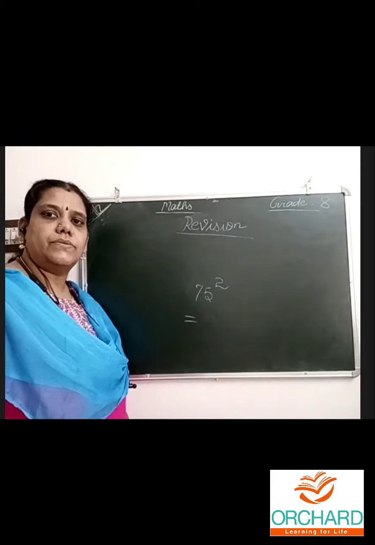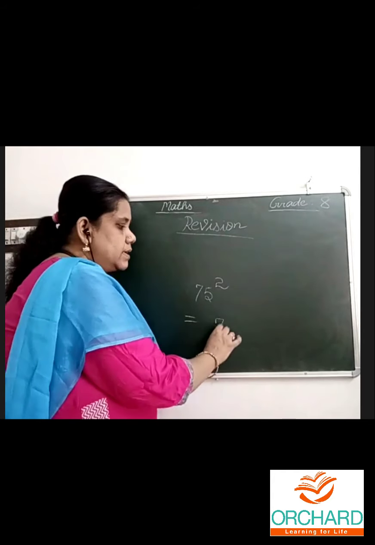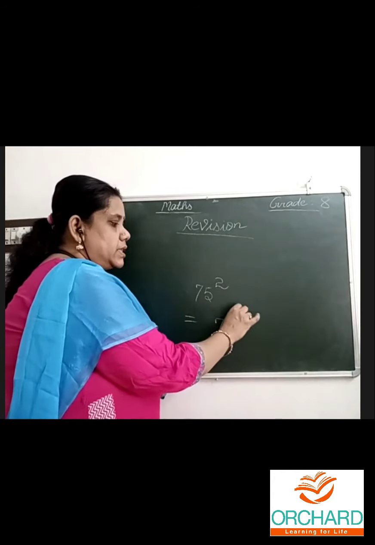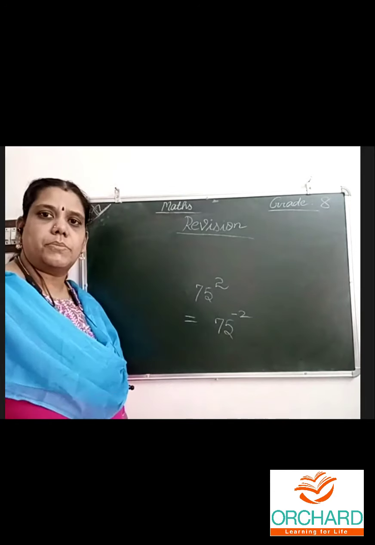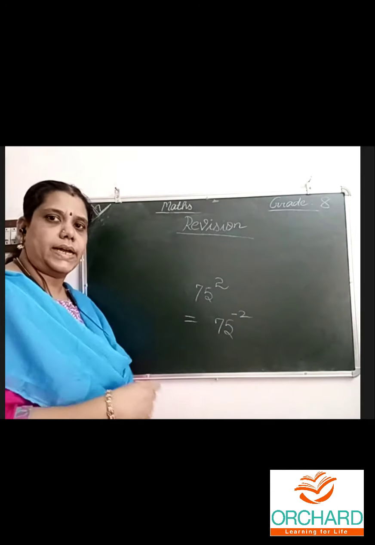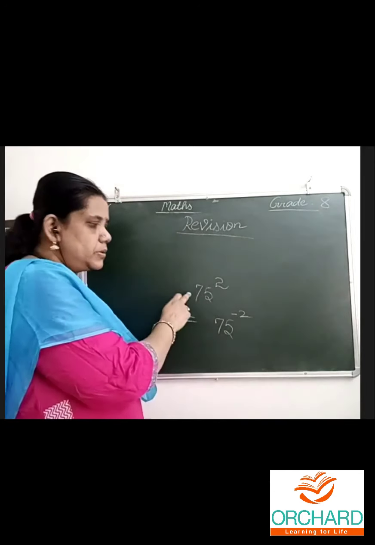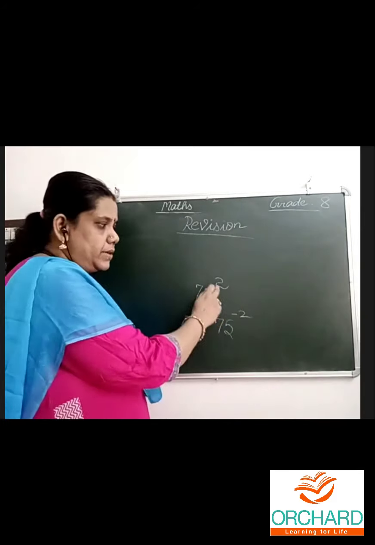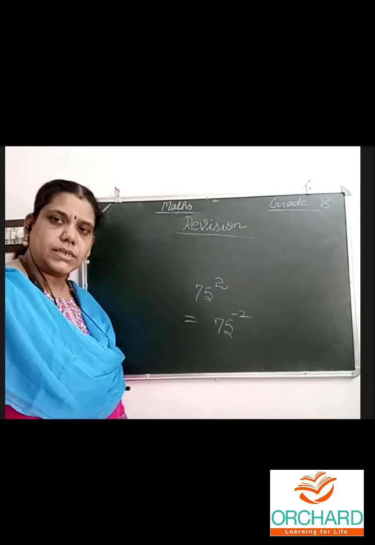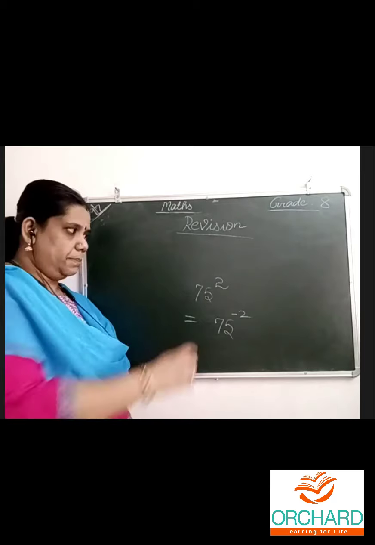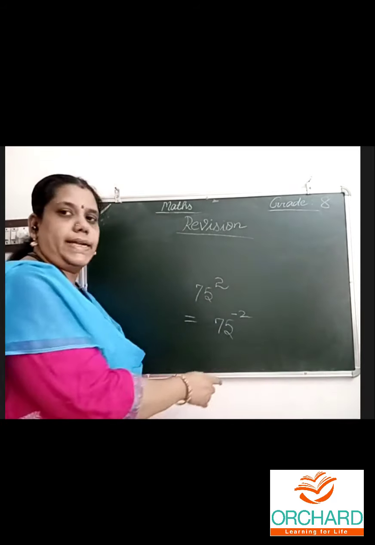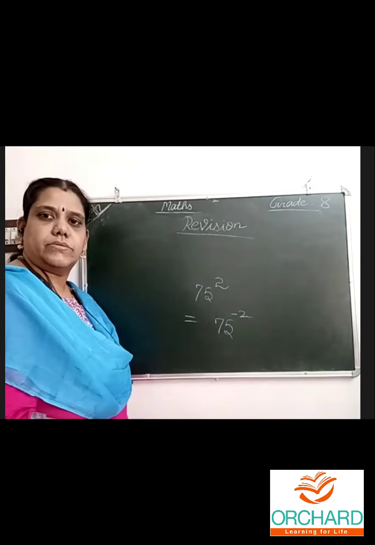The multiplicative inverse of this number is 75 power minus 2. Now it is not possible for you to type that, I know. In the powers and exponents chapter, a positive power becomes negative, and a negative power becomes positive.